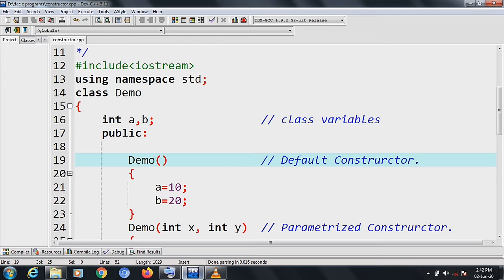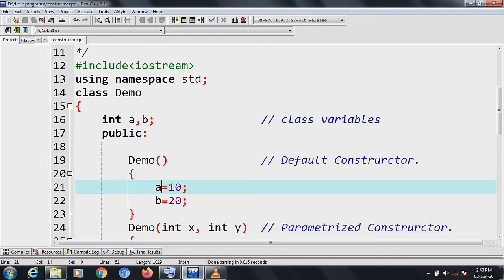Why are we calling it default? Because we are passing no arguments within demo. So this is called the default constructor, and in the default constructor we have assigned the value of a equal to 10 and the variable b equal to 20. We can take any random values that you want.